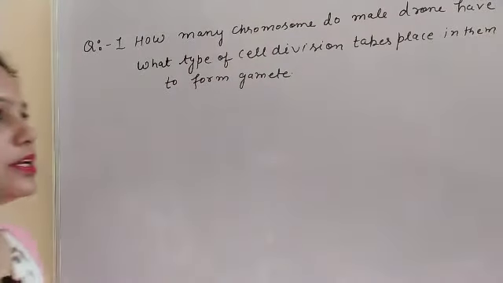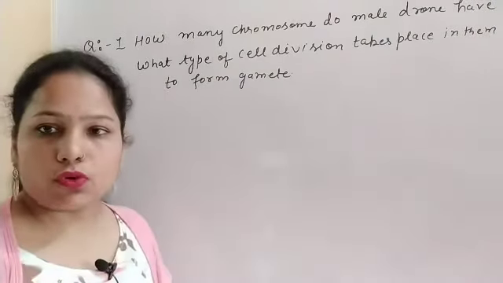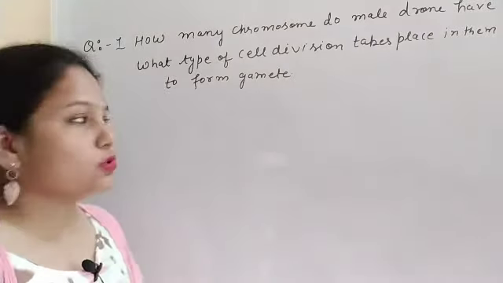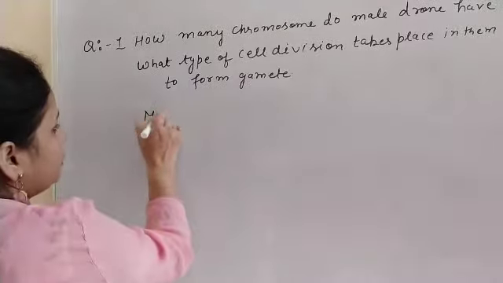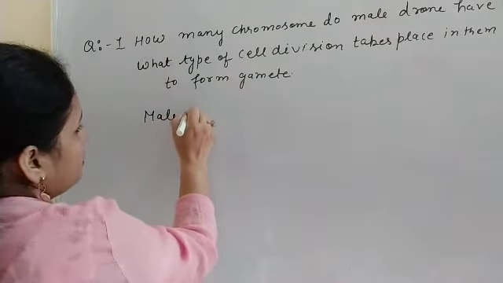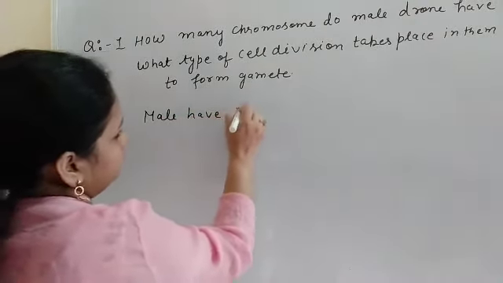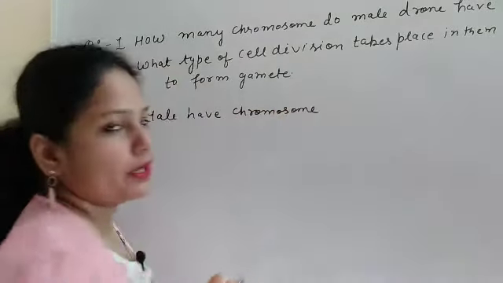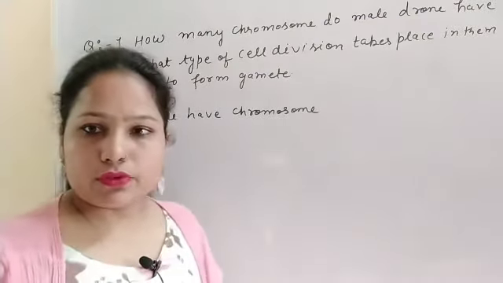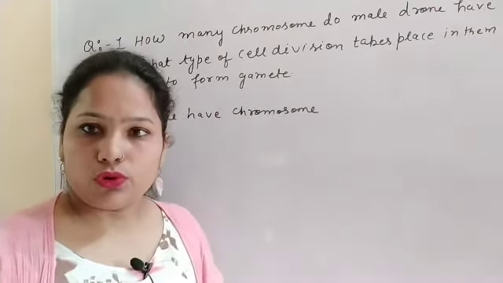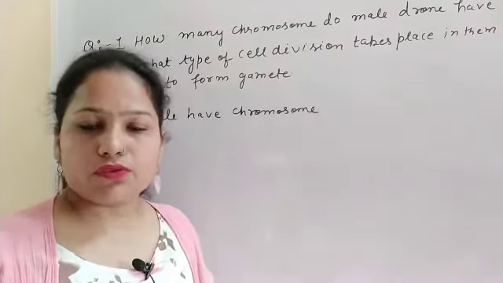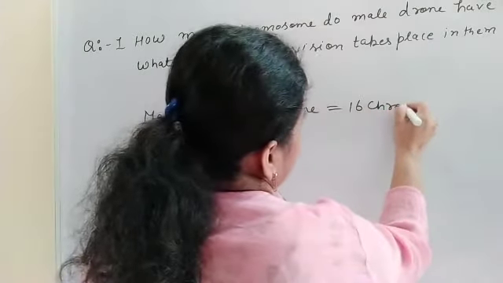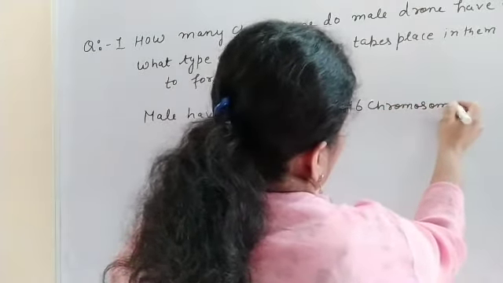Now it is very clear from the video that the male drone, that is the male member, is haploid. So how many chromosomes does the male have? Because it is haploid, and the diploid number of chromosomes in the case of honeybee is 32, we can make it haploid or half, so that is 16. So 16 chromosomes we will write here.